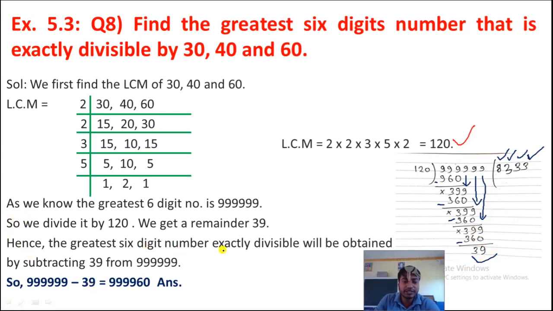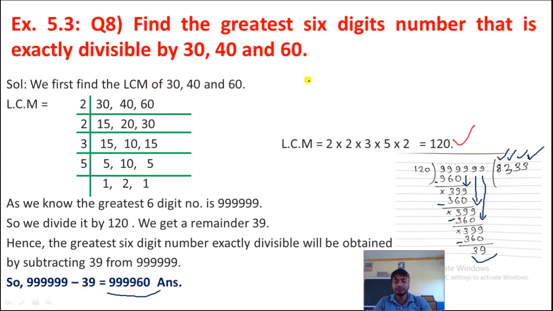Hence the greatest 6 digit number exactly divisible will be obtained after subtracting 39 from 9,99,999. Okay, so here we are getting the remainder, and this remainder we have to subtract from the greatest 6 digit number to find the exact number which we can divide exactly by 30, 40 and 60. So when we subtract 39 from the greatest 6 digit number, we will get here 9,99,960. Okay, so this is the exact number which we can divide exactly by 30, 40 and 60.